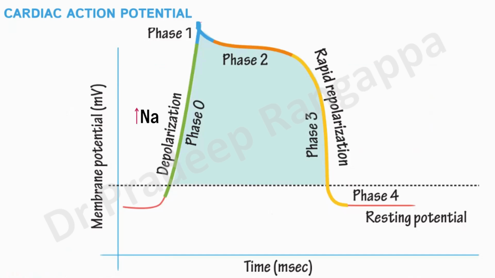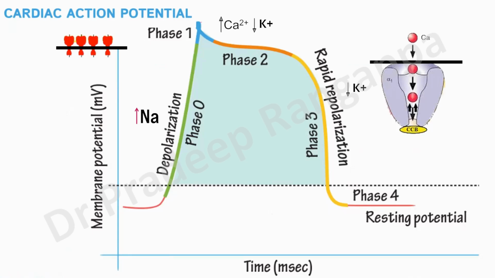During depolarization, as you have learned in physiology, there is an increase in cellular sodium. Then you have the end of depolarization, where the sodium channels close. Then it reaches a plateau phase, called phase 2, where there is an increase in calcium and depletion of potassium. These are the chemical changes that happen during the action potential of a cardiac cell. During rapid repolarization, potassium tends to come down and there is a closing of the calcium channels. And phase 4 is where there is leakage of potassium. So these are typically the stages of the cardiac action potential where there are certain chemical changes.